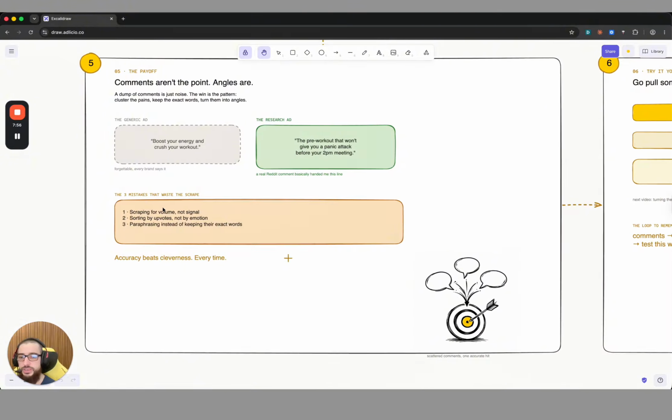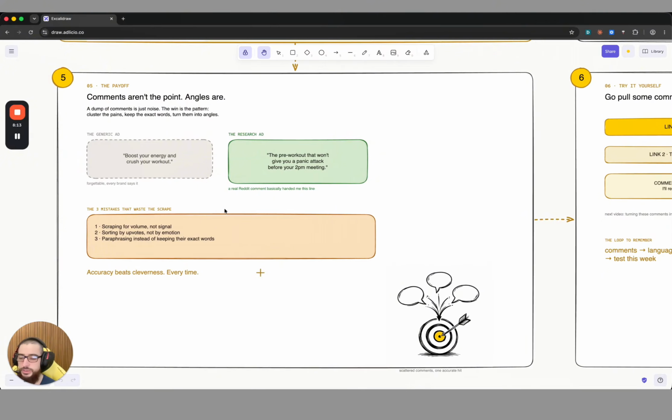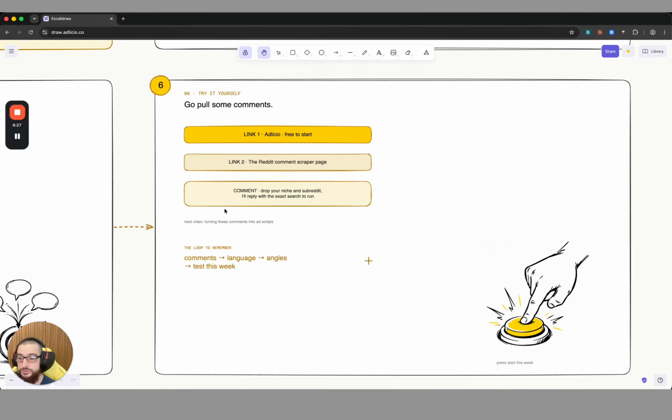So the 3 mistakes that waste your scrape are basically scraping for volume, not signal, sorting by upvotes and not by emotion, and just paraphrasing instead of keeping the exact words. So yeah, this is a very important point at the end, that you also want to use the exact language your customers are using. And you can only do that by researching on different platforms how your customers are actually speaking. So now let's try it out.